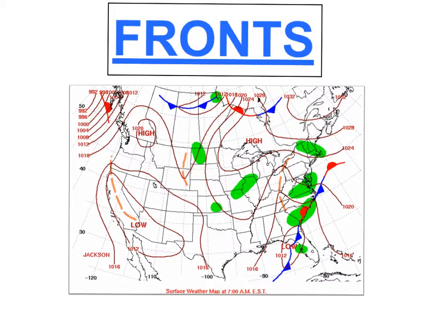Now we're going to look at fronts. As you can see, there's one warm front which will bring warm, moist weather in the northwest moving east. There's a cold front in the north moving south which will bring cold, dry weather. There's a stationary front in the north, another stationary front near North Carolina. There's a cold front near Florida.